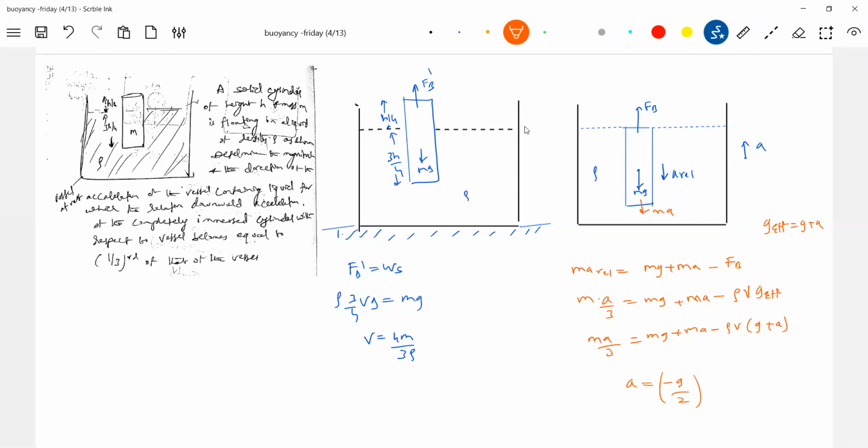See, downward we took positive, upward negative. Will I agree? Look at the sign here. This is very important. Anything which is directed vertically downward is what? Positive. I got a negative sign, so what I assumed is right. Okay, like this, you do get questions where the container is accelerating. This is a very popular one. Do think on that after this.